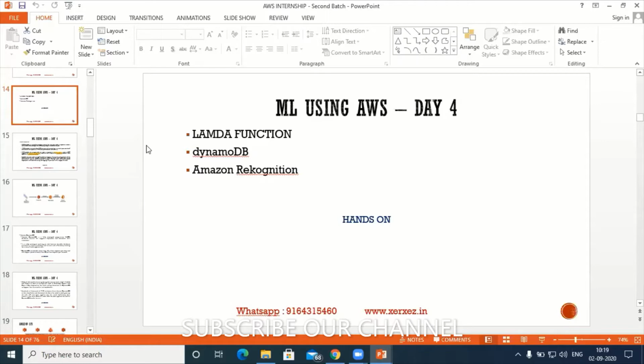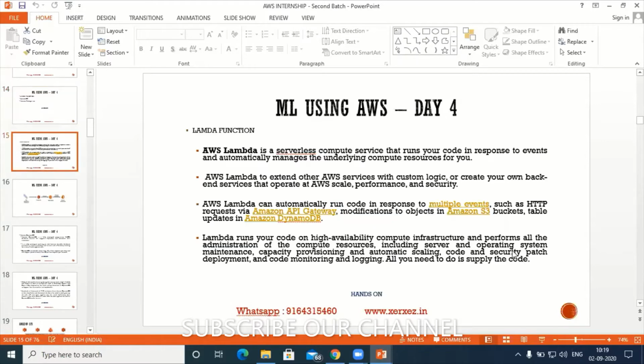As I told you, Lambda is serverless. Hold on. Someone has raised the... hold on.